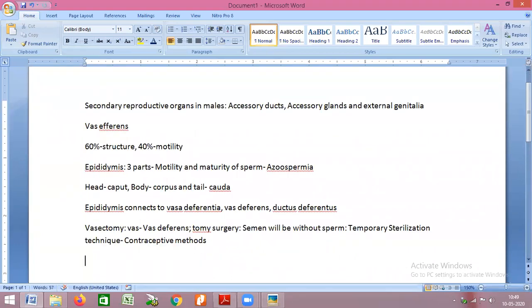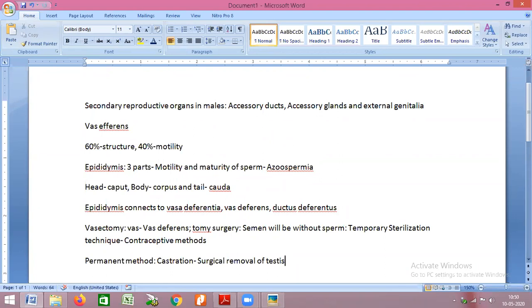The permanent method of sterilization in males we call castration. What is castration? It is the surgical removal of testes. So we basically remove the testes. If testes are not there, there will be no sperms present.